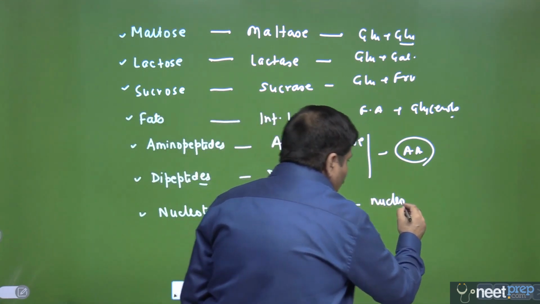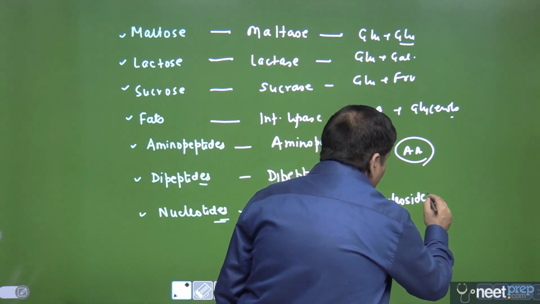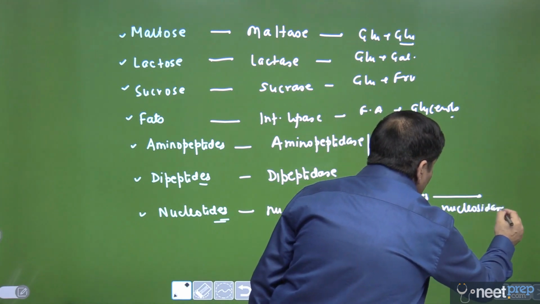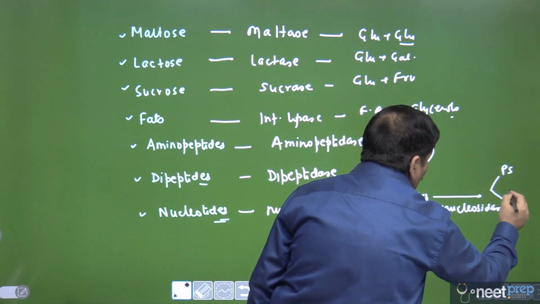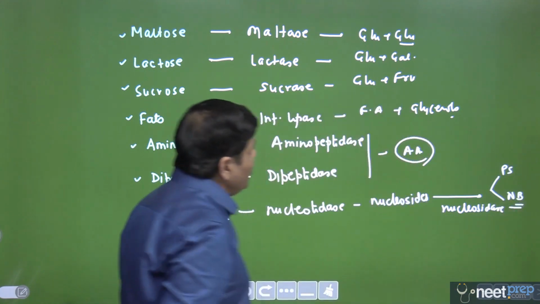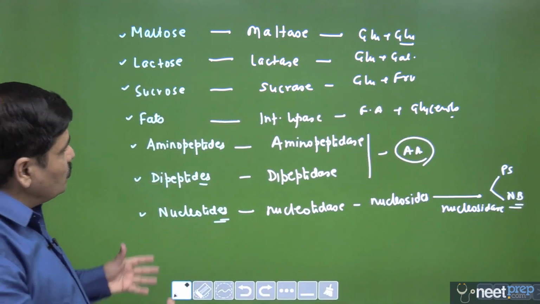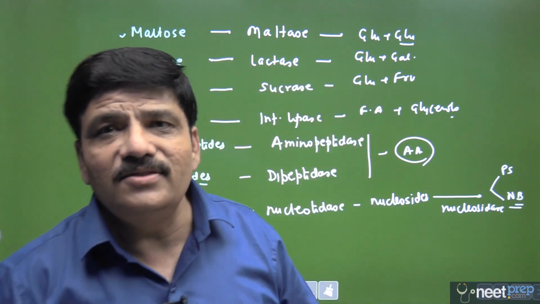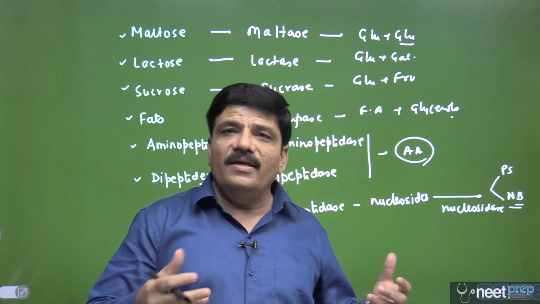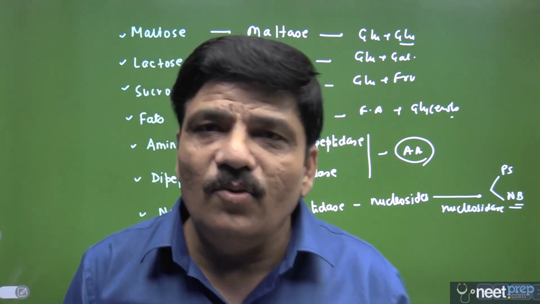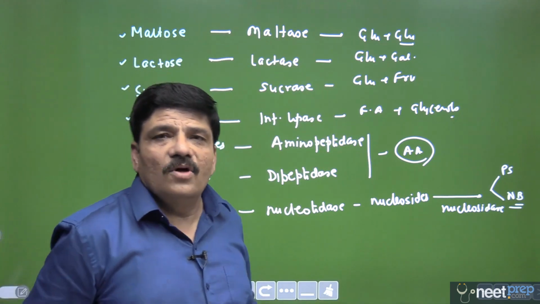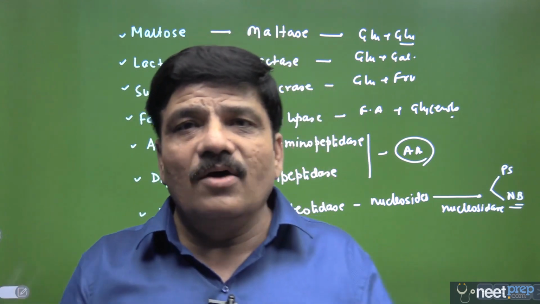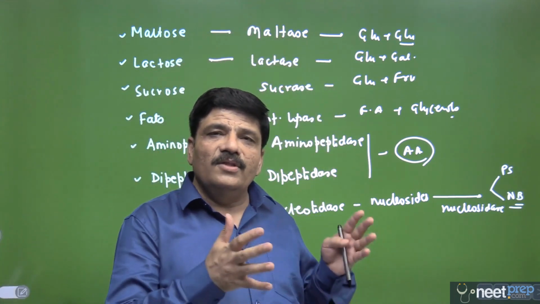Obviously the phosphate group would be removed, and then you require another enzyme called nucleosidase, which will convert it into pentose sugar and the nitrogenous base. This is how the process of digestion is brought to its logical end, and everything has been hydrolyzed into the constituent monomeric units in the case of protein, carbohydrate and nucleic acid, and the constituents in the case of fats as well. These are the end products of digestion. This is how digestion is brought about in the human body.